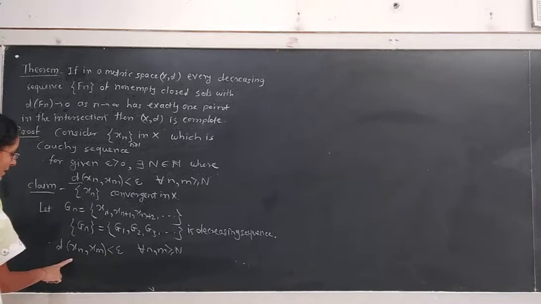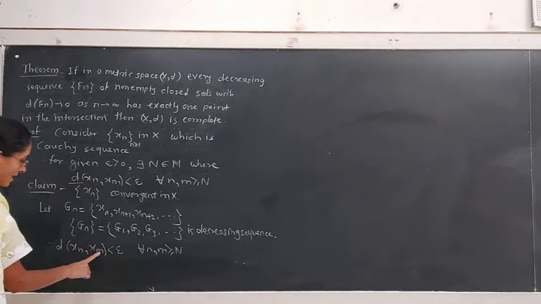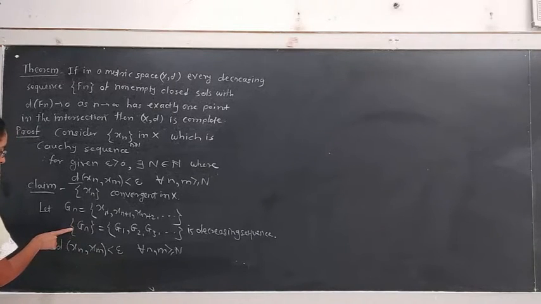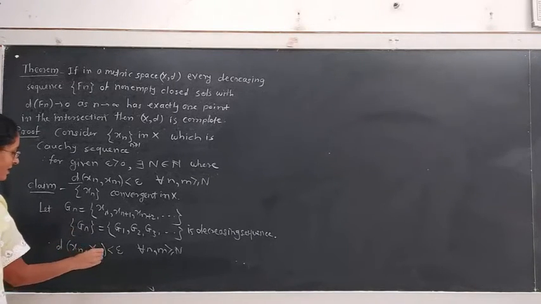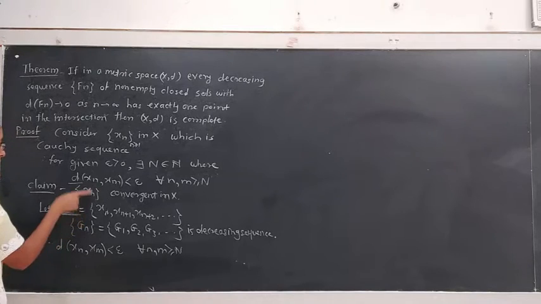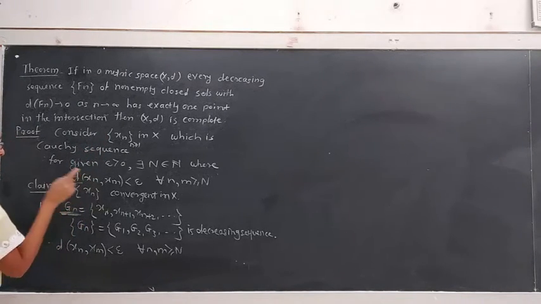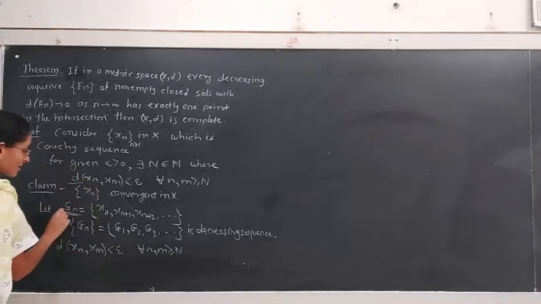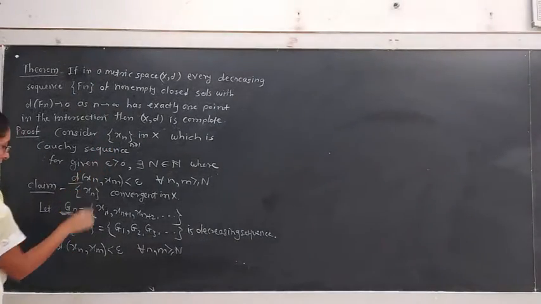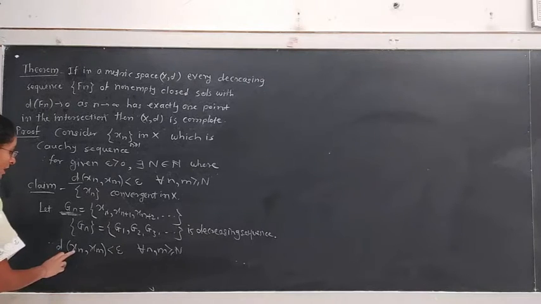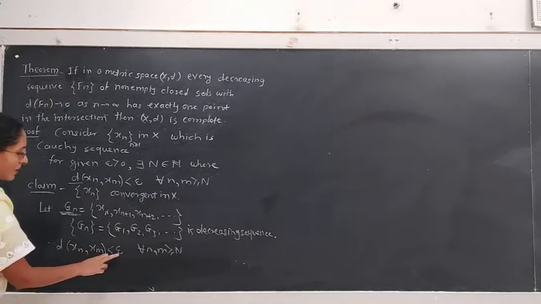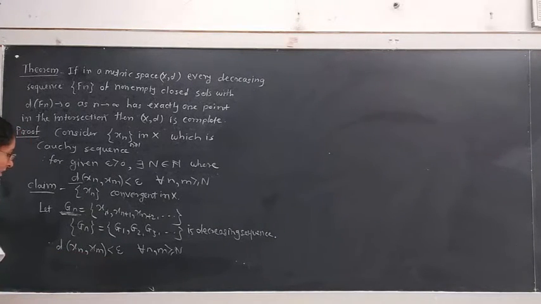By definition of Cauchy sequence, if we choose xn and xm from the set Gn, from this subsequence of the sequence xn denoted by Gn, then all the points of this subsequence satisfy the condition d of xn, xm less than epsilon, right?